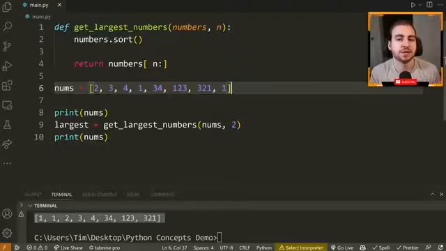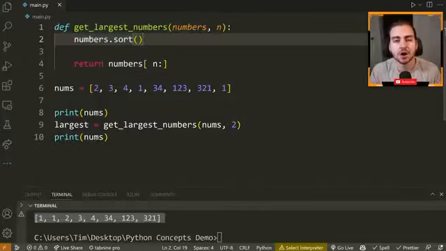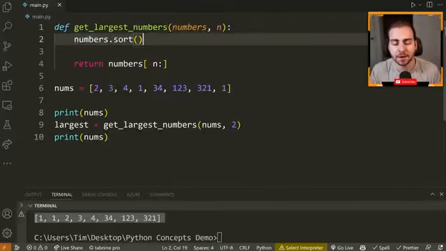So the point here is that you need to understand when you're using mutable versus immutable objects, because you can have functions like this that can perform side effects on your mutable objects. This is referred to as a side effect because one of the parameters is being mutated or modified inside of the function. Sometimes you want that to be the case, sometimes you don't want that to be the case. You need to be intentional when you're writing your code.